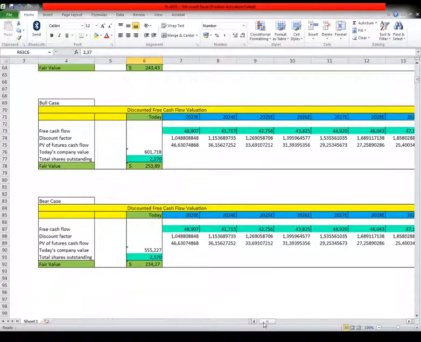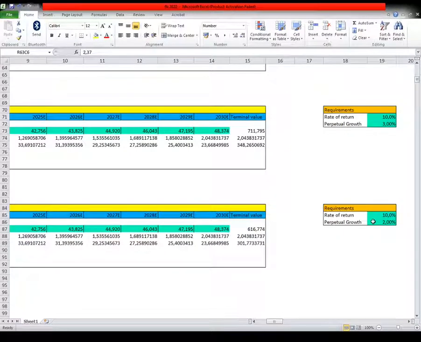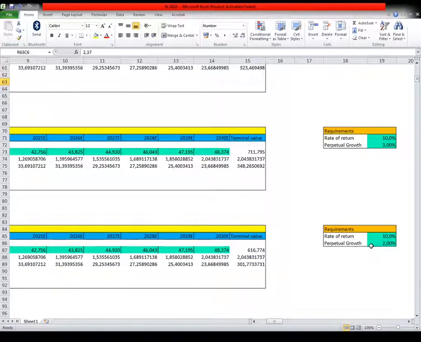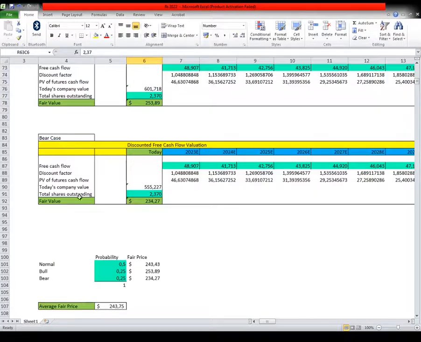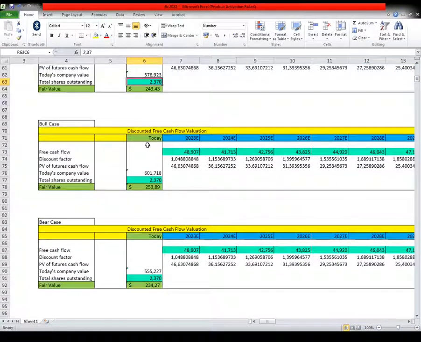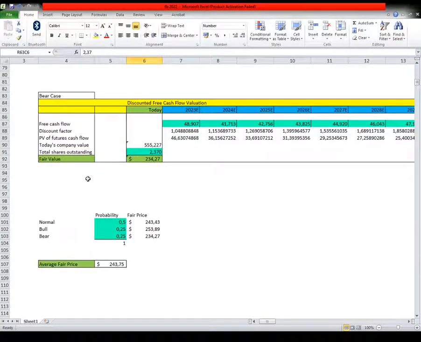And for the bear case, our required rate of return will be always 10% on our investment, and we will log in a lower perpetual growth, which is 2%, and the fair value for the bear case will be $234.27.